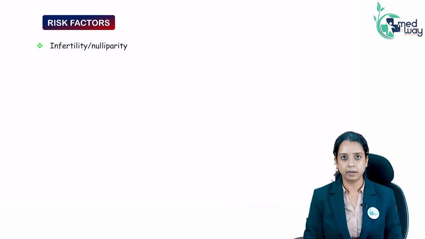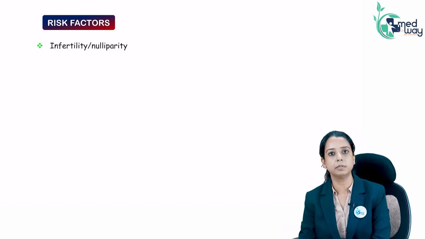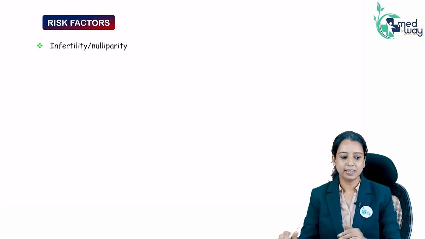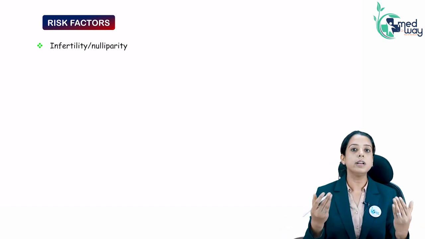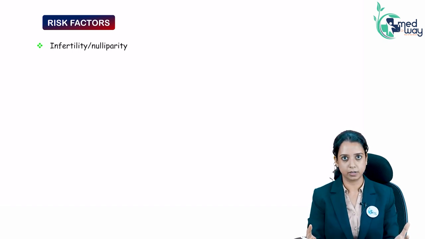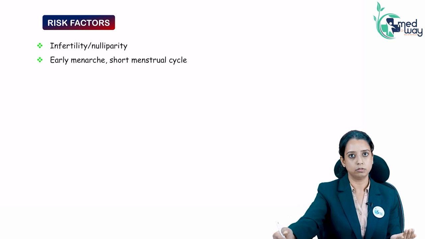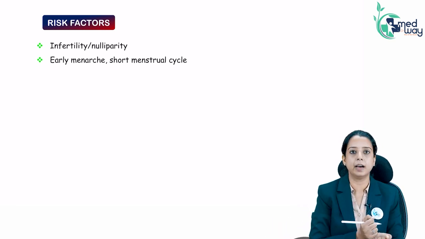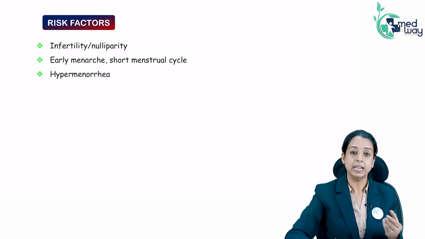When a patient is pregnant, she is not bleeding for 9 months. Further, she is not bleeding for 6 months when she is lactating. So obviously, she is bleeding less in her lifetime. So risk is more in a nulliparous and an infertile patient. Then early menarche, late menopause. The earlier you get menarche, the more you bleed. So again you are at higher risk.